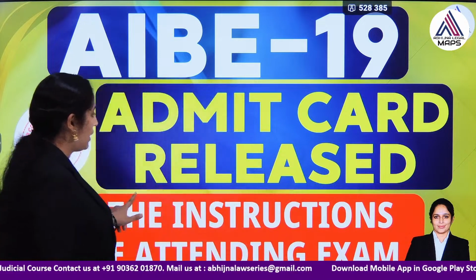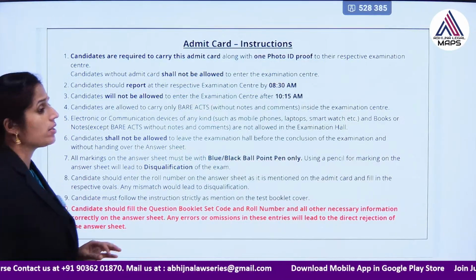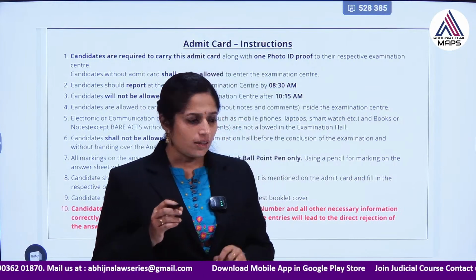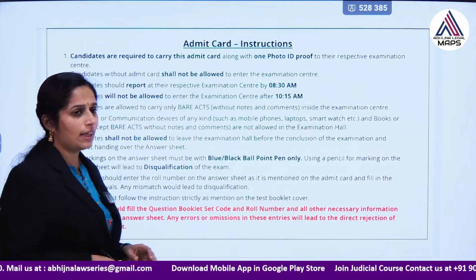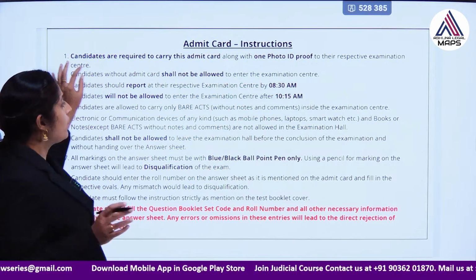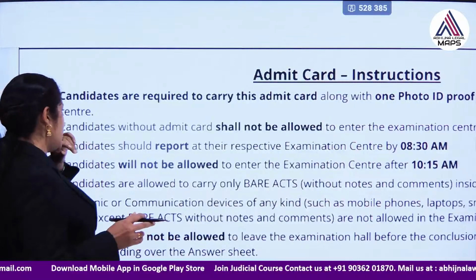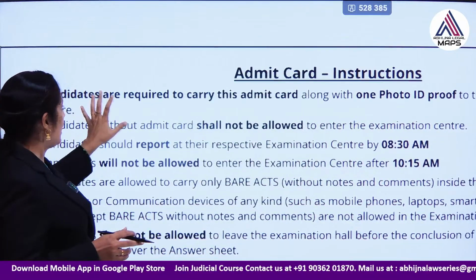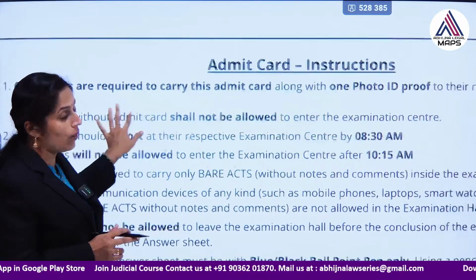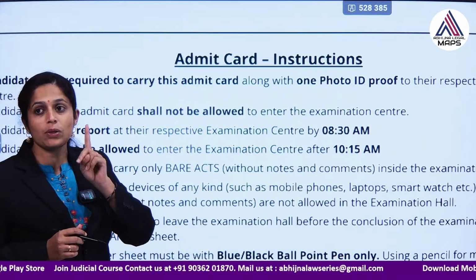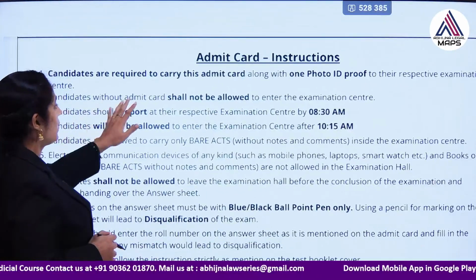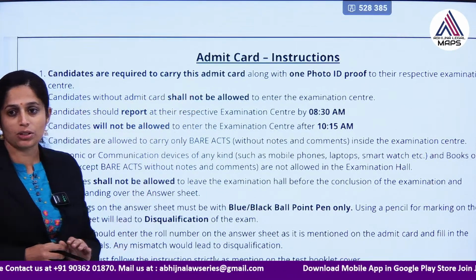So let me take you to the important instructions, because there are certain minor instructions which are so minute that they have to be noticed carefully and followed. So what are the instructions which we can find here? Basically the candidates are required to carry their admit card along with one photo ID proof. So you necessarily need to bring one photo ID proof, and the candidates without admit card shall not be allowed to enter the examination center.